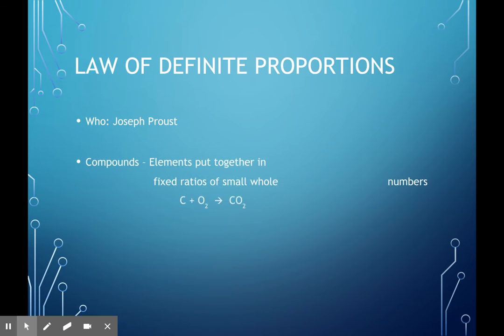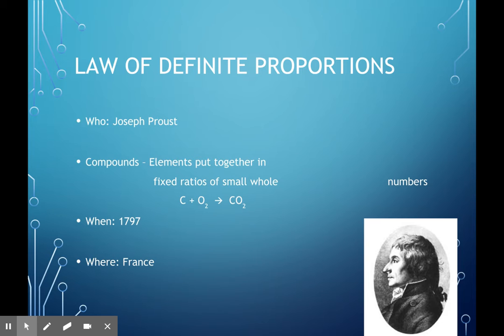And then we also have this guy, Joseph Proust. And you'll notice that this is just a few years after the previous guy. He came up with the law of definite proportions. Okay, this is where elements and compounds come together in fixed ratios. So if you take a look at CO2, carbon dioxide, it is always a fixed ratio of 1 carbon to 2 oxygen. This law of definite proportions is still true today because that's how we write formulas. Those subscripts are never decimals. They are always small whole numbers.